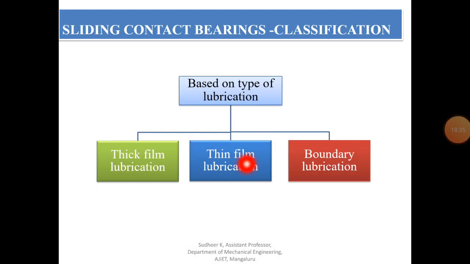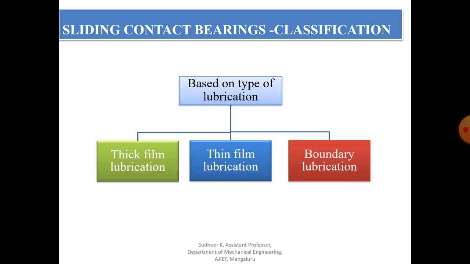Now, again, one more classification, that is based on lubrication. Here we have three important types of classification of sliding contact bearing: thick film lubrication, thin film lubrication, and boundary lubrication. These classifications mean the extent to which the contacting surfaces are separated in a shaft bearing combination, because there will always be lubrication present between the shaft and bearing.